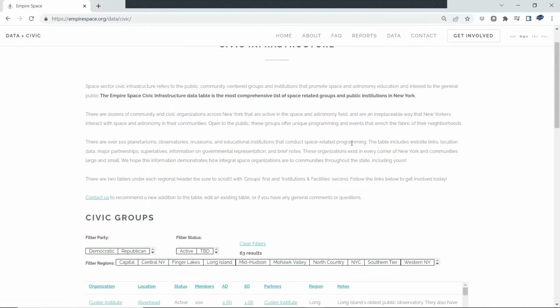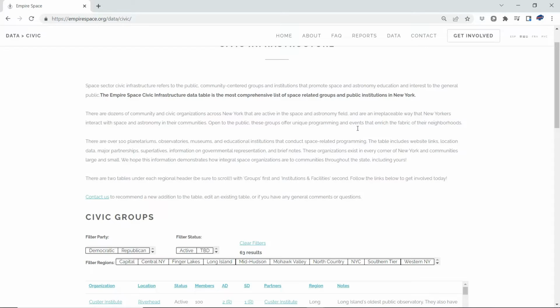This database has every non-governmental and community group that is active in space and astronomy in New York that we are aware of in one centralized database. These community groups provide a critical function. They are very often the way that the average person interacts with space and astronomy: museum trips, school trips, various functions like that. They also serve a critical function of providing connectivity between different components of the broader space ecosystem. They very often bind academia, industry, and government together in a way that fosters greater productivity and growth.